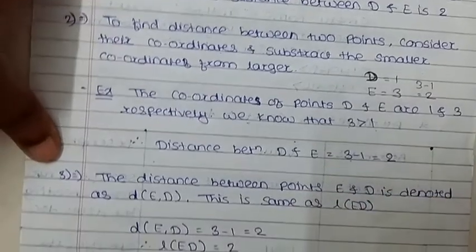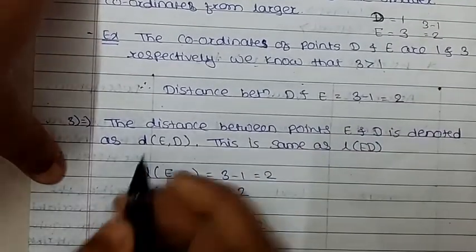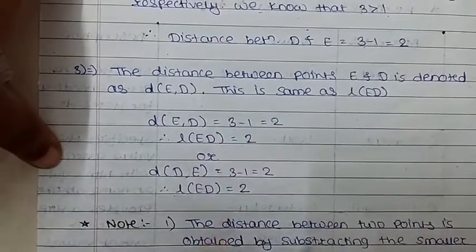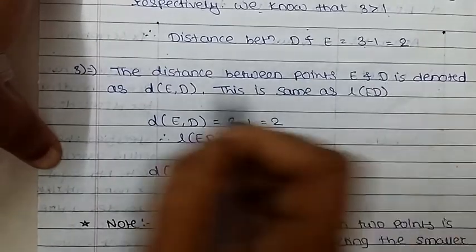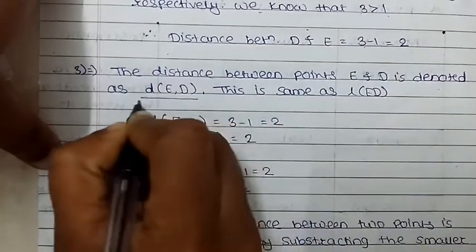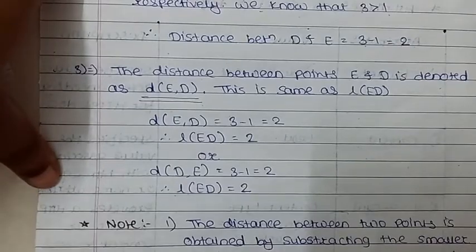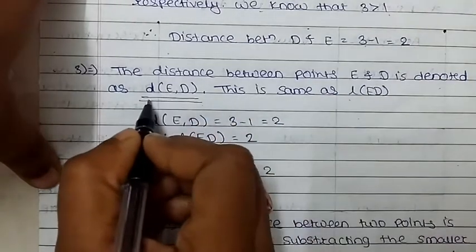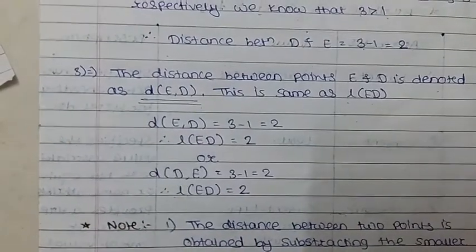Clear? Next, the distance between points E and D is denoted as d(E, D). This is the same as the length of ED. How do we denote the distance between E and D?